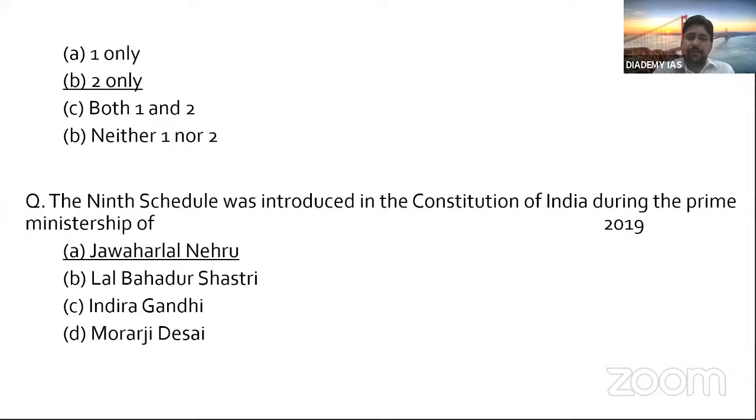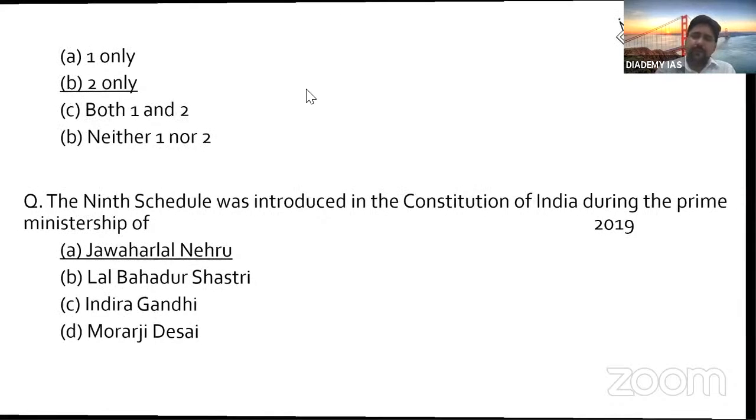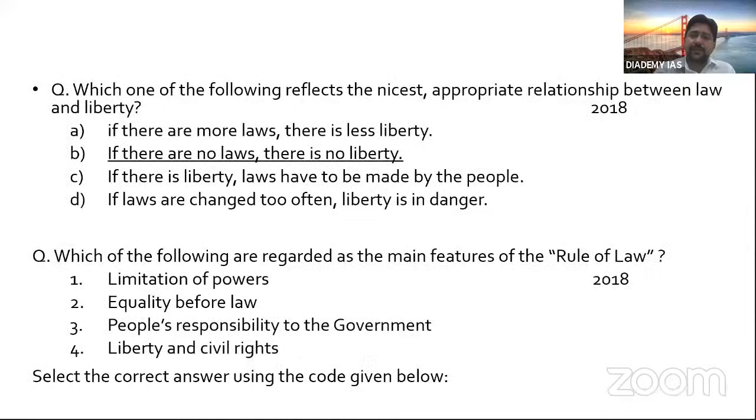Then another question is, the 9th schedule was introduced in the Constitution of India during the prime ministership of whom? If you remember, the 9th schedule was introduced in 1951. So who was prime minister at that time? Jawaharlal Nehru. So it is a simple fact-based question, and the answer is Jawaharlal Nehru. So you can see UPSC can check your common sense also, your knowledge also, even though you do not write.